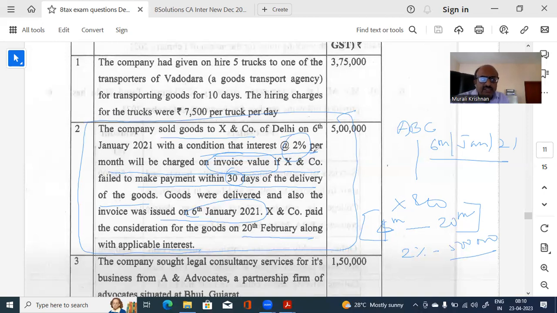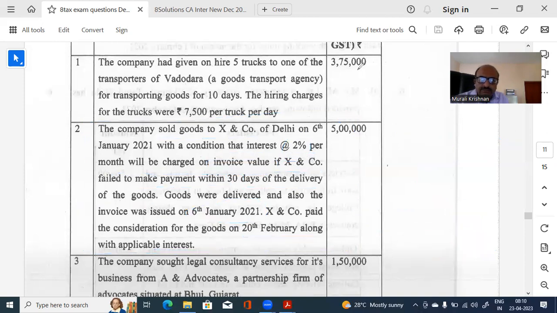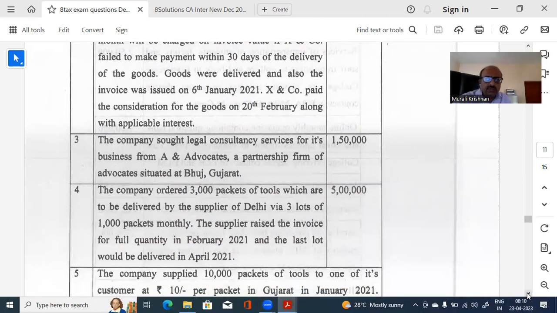Now, whether this interest is taxable or not is a question we need to see. Is it a taxable value or a taxable service or not is what we need to look at, to be included as a liability. I'm just explaining the problem so that you understand. Each one will have to be looked at as a problem. Now, next, again, look at it only separately.